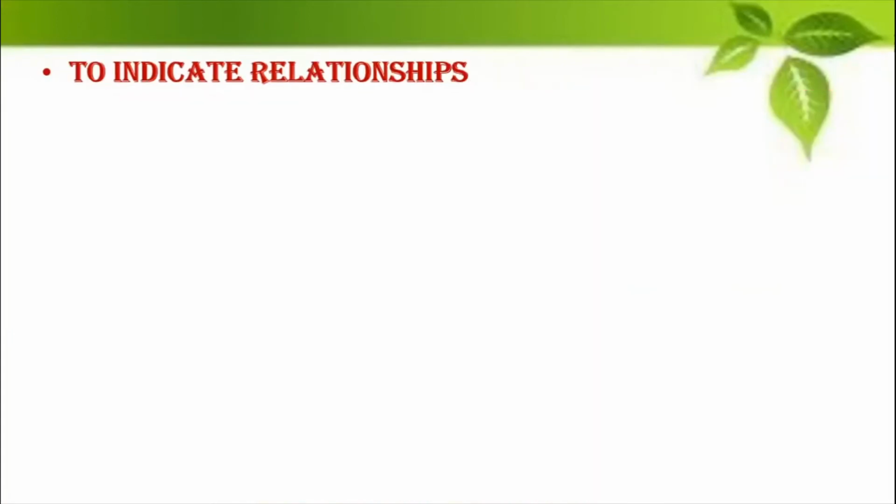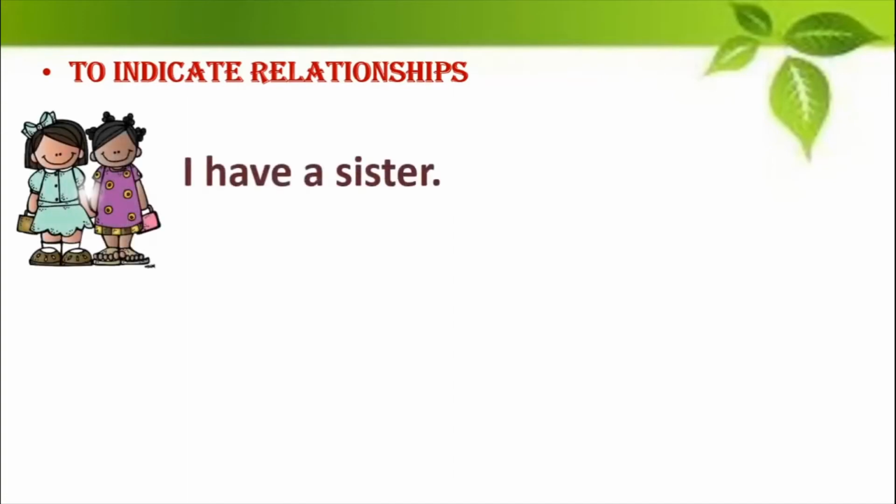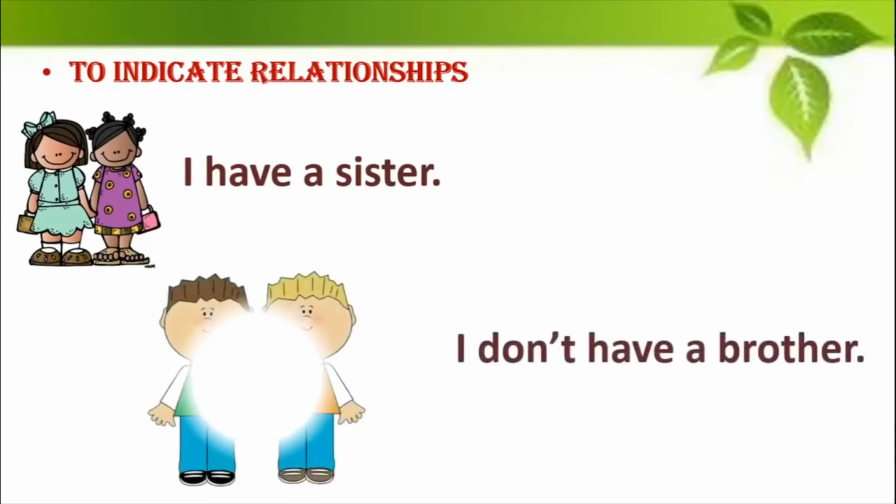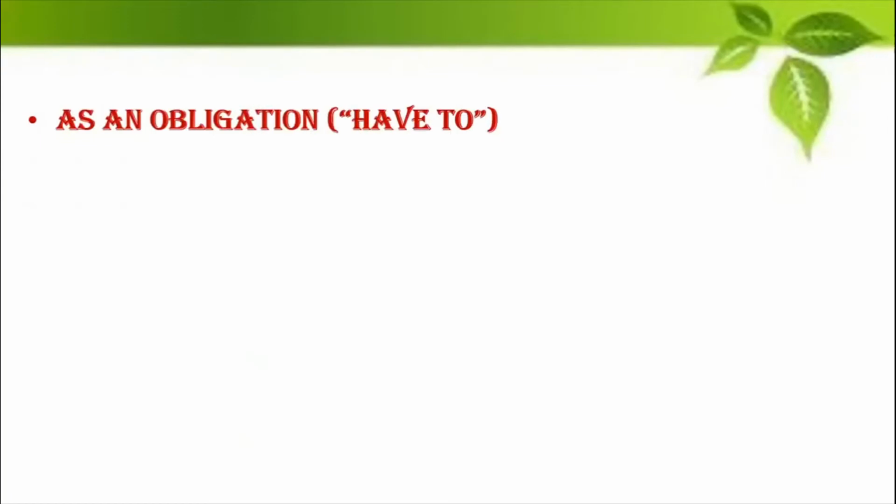Then you have the next use of have, where it is used in order to indicate relationships. So relationships means you can say "I have a sister," "I do not have a brother" or "I don't have a brother." You can also say "she doesn't have a sister," "she does not have a brother," etc. Alright, then we move on and we see what is the next use of have.